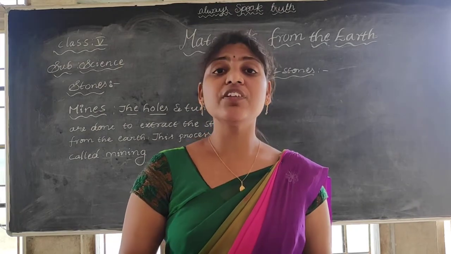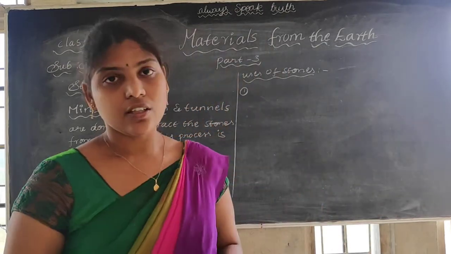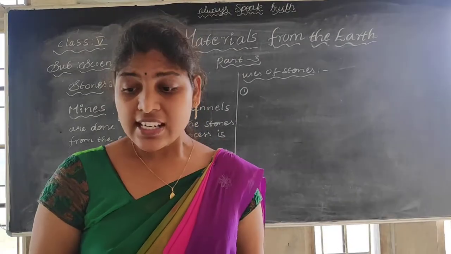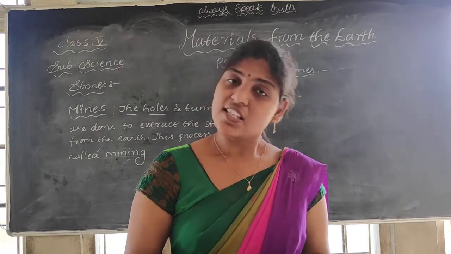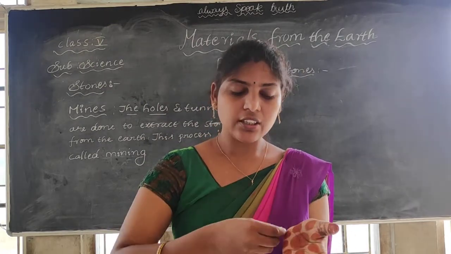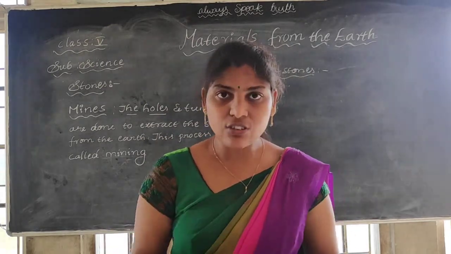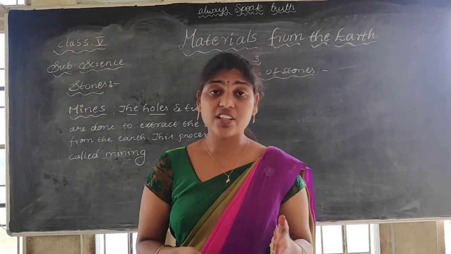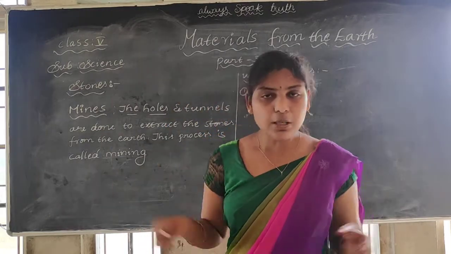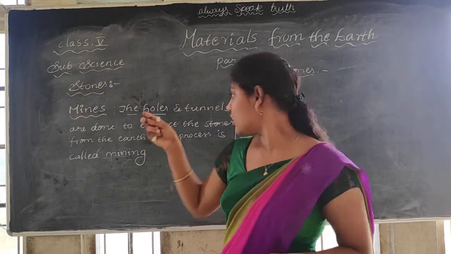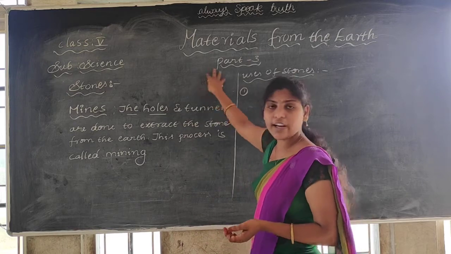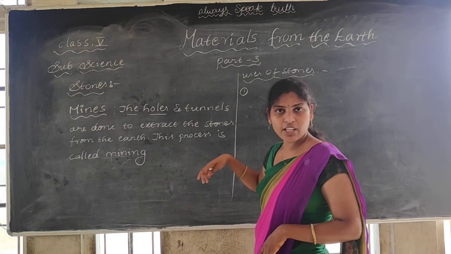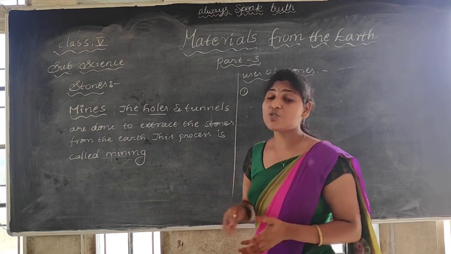These are all made with what? Stones only, like granite, limestone, sandstone, slate. Even the slate you have heard of, at the time of LKG, UKG, you used the slate, no? That is also one type of stone. So if there is no stone, can we make buildings? Can we have a board if there is no stone? Understood? So we can make these by using stones.